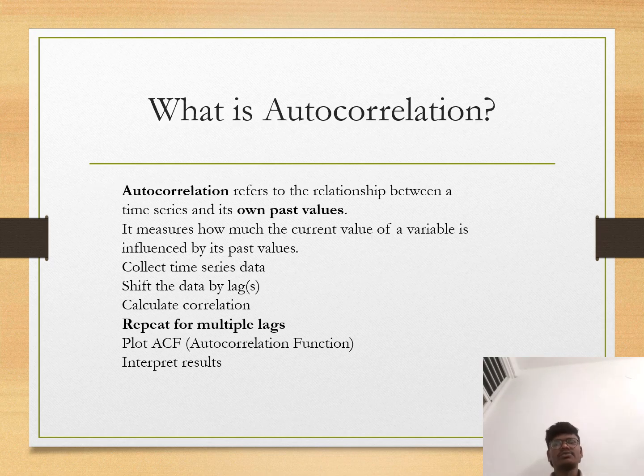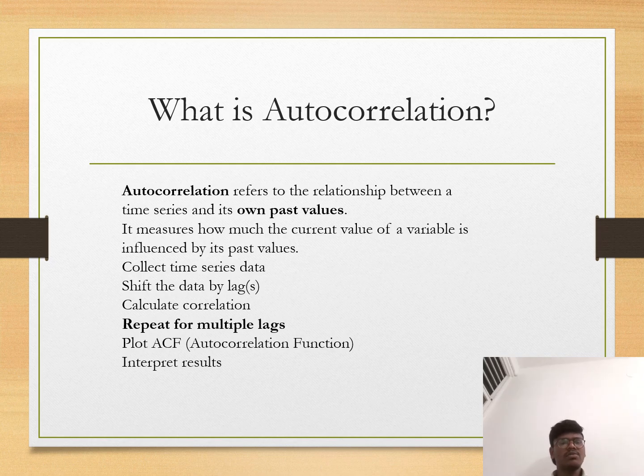What is autocorrelation? Autocorrelation refers to the relationship between a time series and its own past values. It measures how much the current value of a variable is influenced by its past values. Collect time series data, shift by lags, calculate correlation, repeat for multiple lags, plot the ACF. ACF means autocorrelation function. Interpret results.